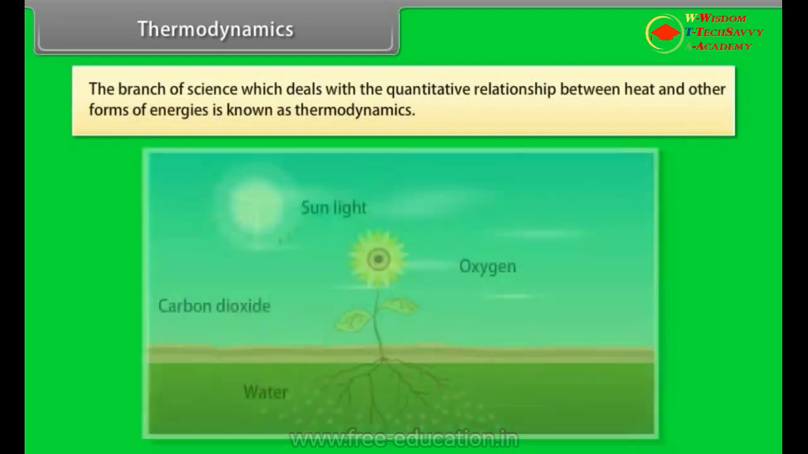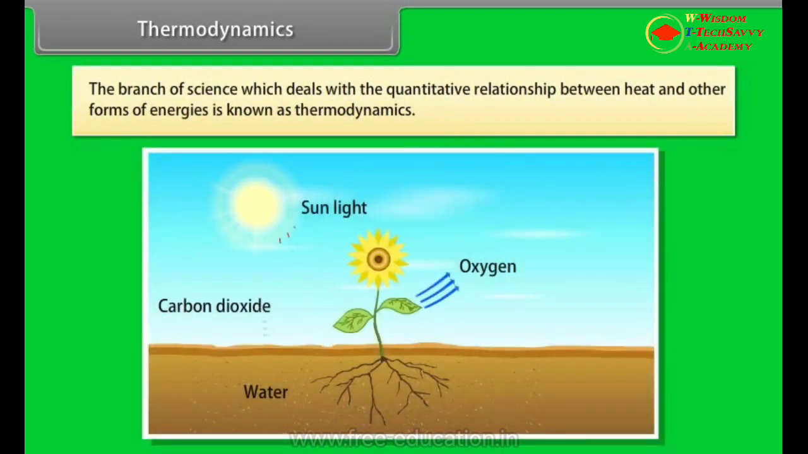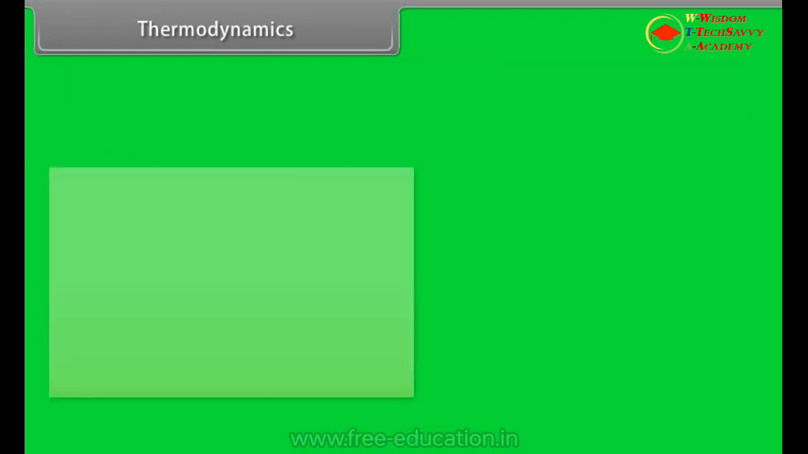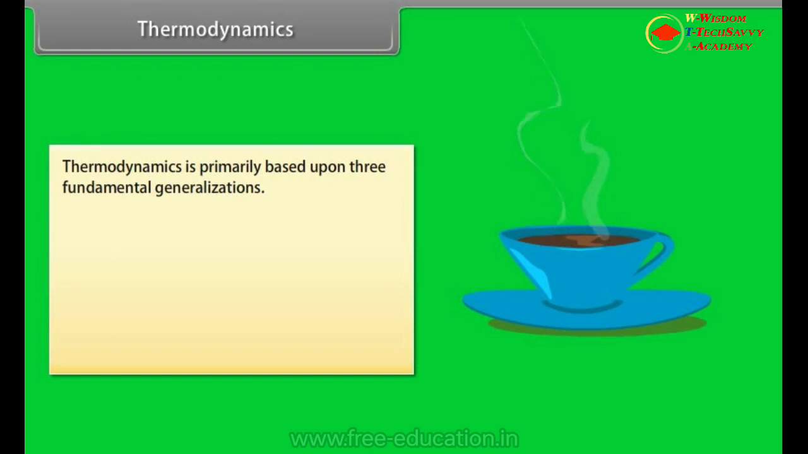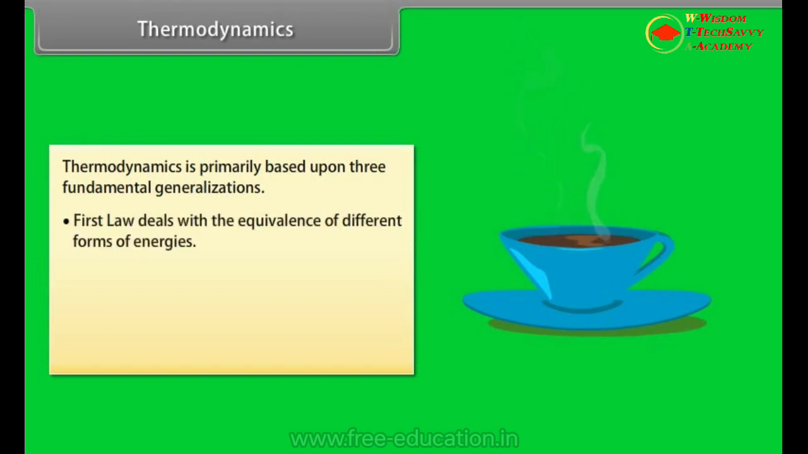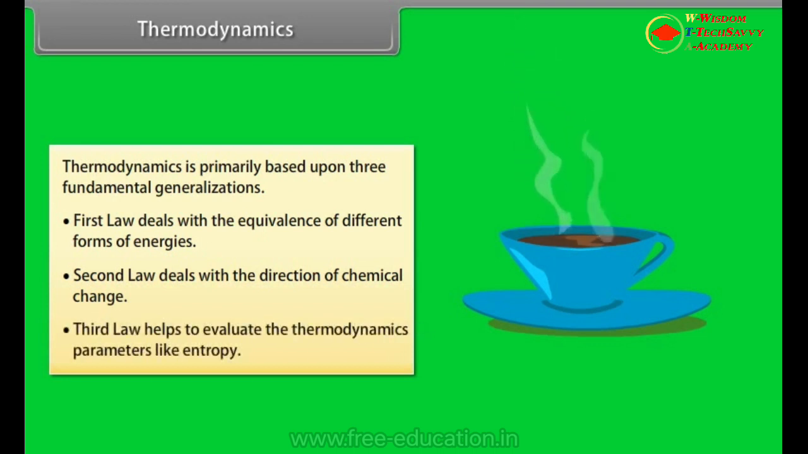The branch of science which deals with the quantitative relationship between heat and other forms of energies is known as thermodynamics. Thermodynamics is primarily based upon 3 fundamental generalizations. First law deals with the equivalence of different forms of energies. Second law deals with the direction of chemical change. Third law helps to evaluate thermodynamic parameters like entropy.